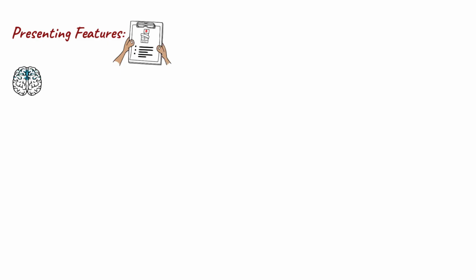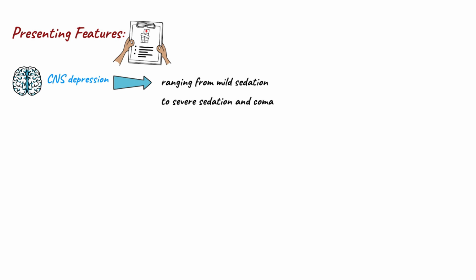The main presenting features of opioid toxicity include central nervous system depression, which refers to a decrease in the brain's activity. When the central nervous system is depressed, various bodily functions that it regulates will get depressed as well. It can result in symptoms ranging from mild sedation to severe sedation and coma. The second presenting feature is respiratory depression.